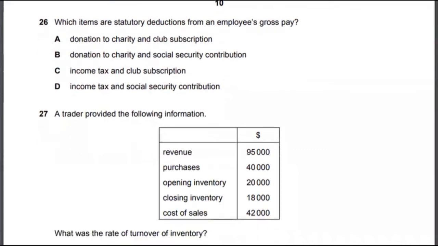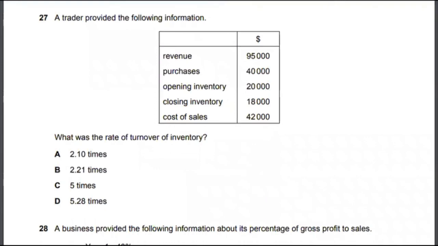So let's look at multiple choice 26. Multiple choice 26 is about which statutory items are deducted from employees' gross pay. That is income tax and social security contribution. So 26D is the correct answer. Of course, employers are not going to deduct charity from your pay slip. That is actually incorrect. So 26D is the best option. Let's look at multiple choice 27.